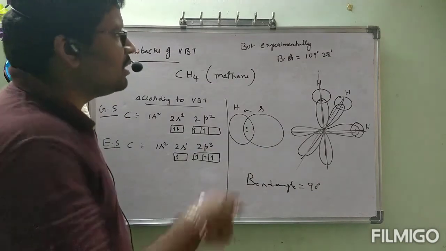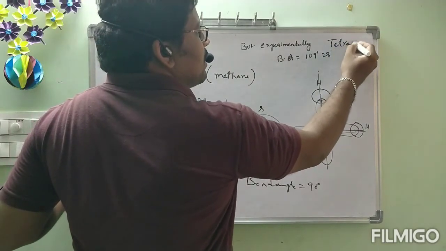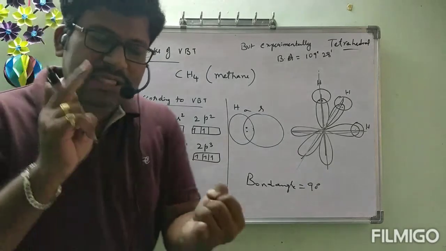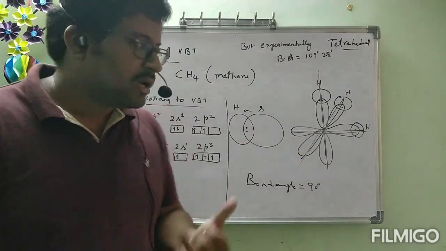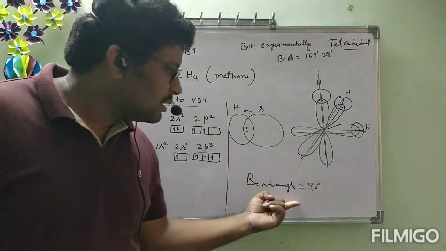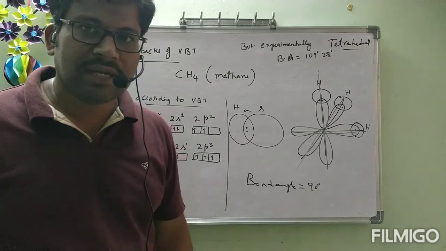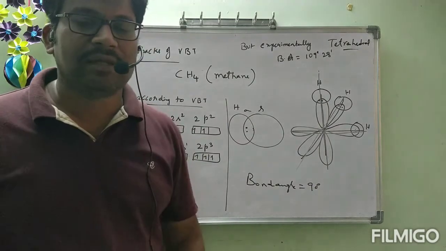But experimentally the structure is tetrahedral. The experimental bond angle is 109 degrees 28 minutes. According to valence bond theory we get 90 degrees, and the structure is also different. Tetrahedral we couldn't get. Valence bond theory could not explain either.